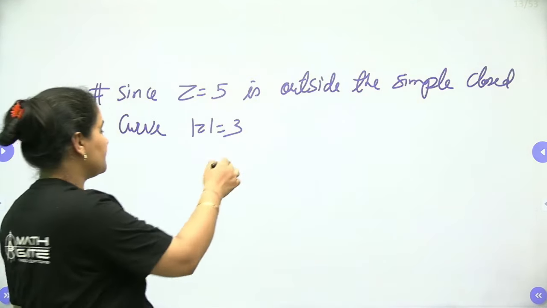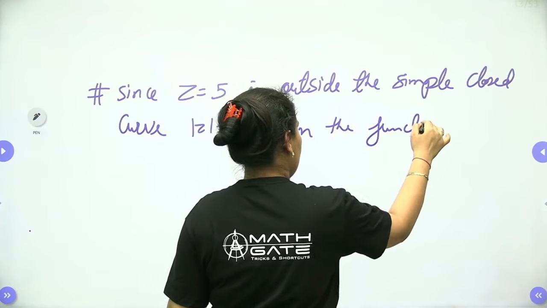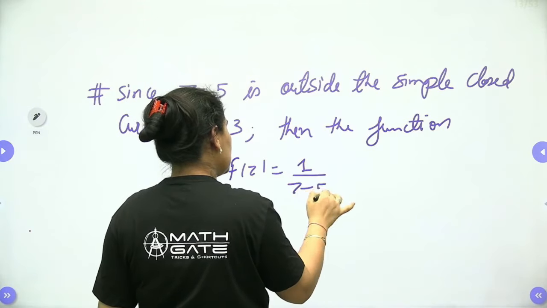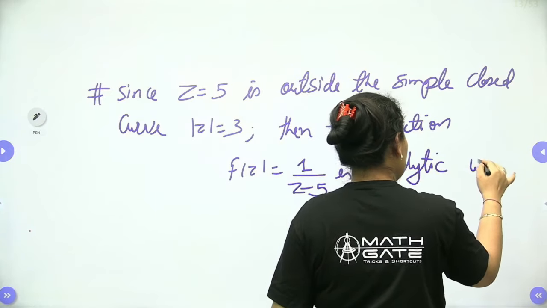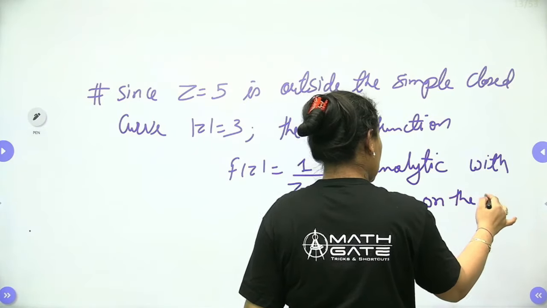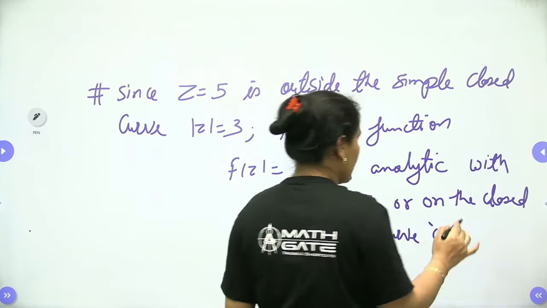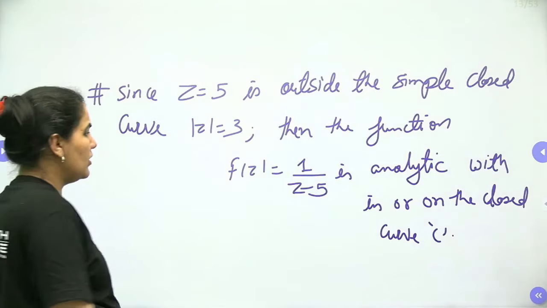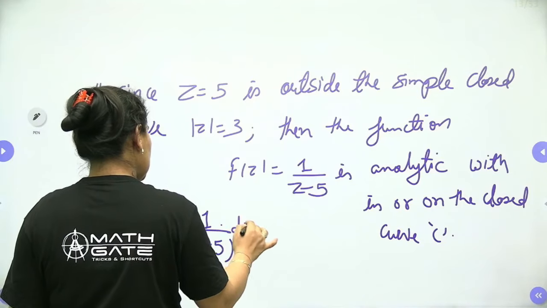So the function f(z) equals 1 by z minus 5 is analytic within or on the closed curve C. You can see, right? Within or on the closed curve C. So that's why the value of the integral of 1 by z minus 5 dz is equal to 0.